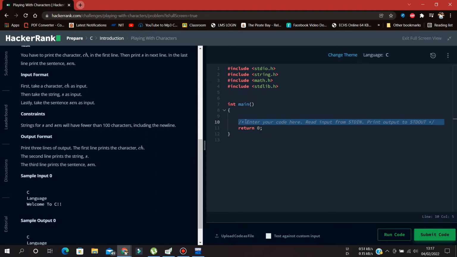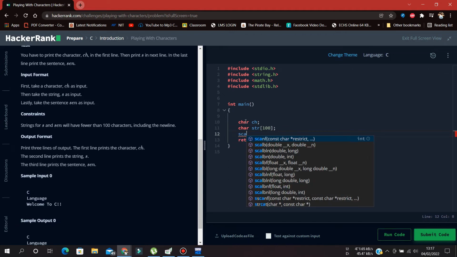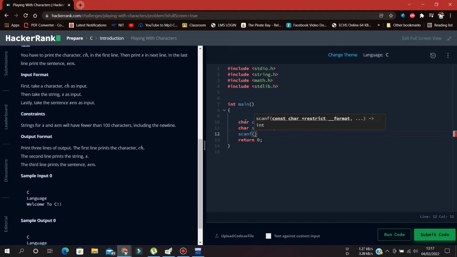So let's declare char ch, or any name you may like, and char str[100]. Now scanf with %c, comma, address of ch, and I have to do it for the string as well. For str, no address-of is needed, it will find it.